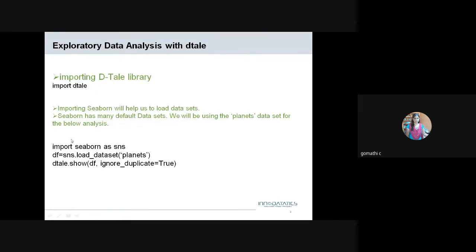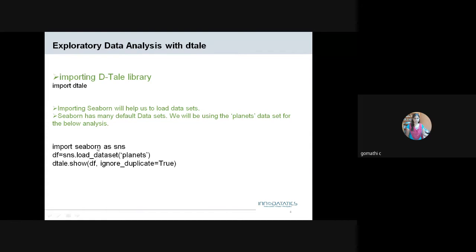After importing dtale, we need to import Seaborn. Why are we using Seaborn? For better visualization, advanced visualization. It gives a clearer idea about our features.